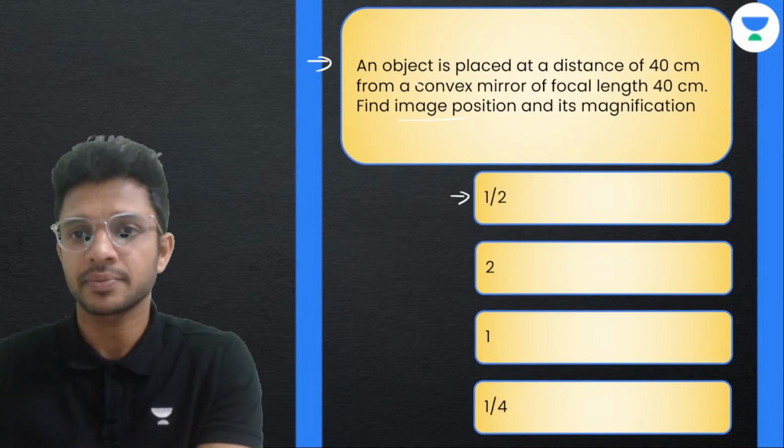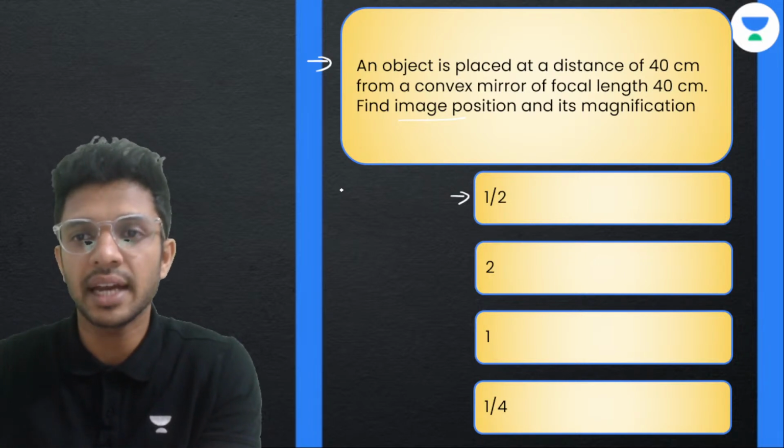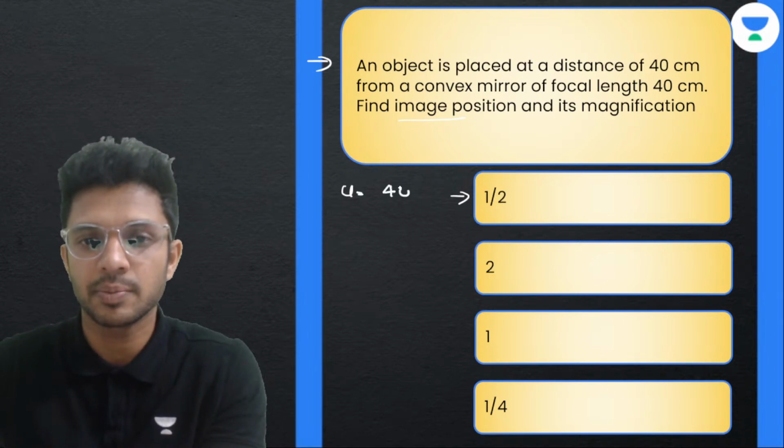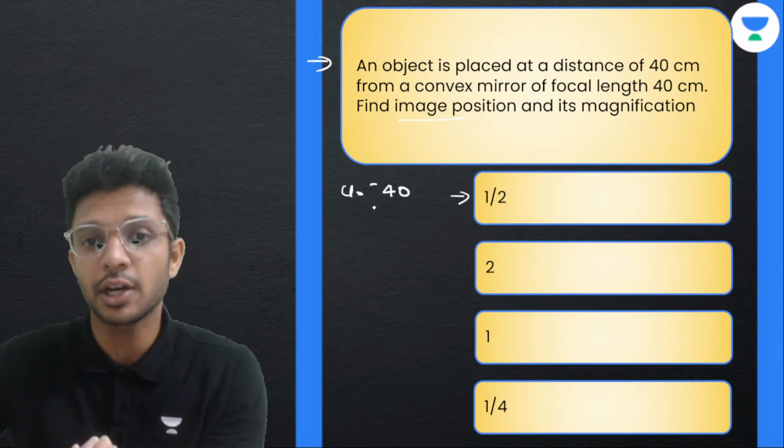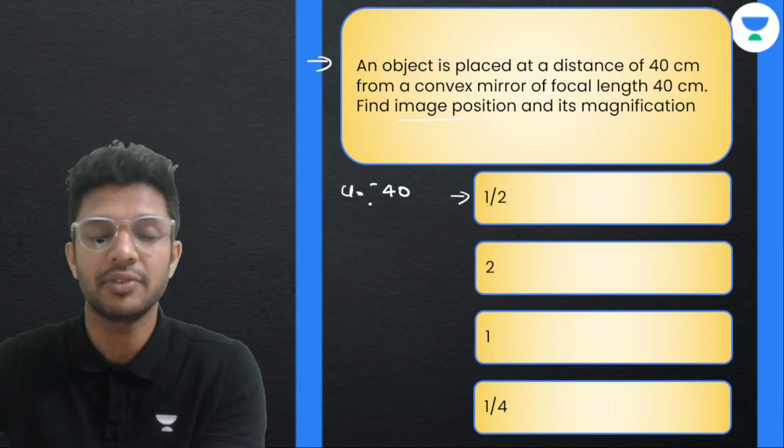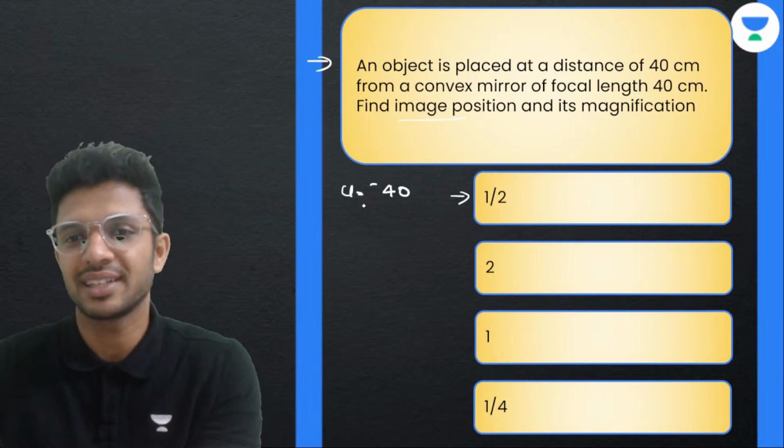Let's find out. An object is placed at a distance of 40 centimeter. As we keep the object in front of the mirror, it will be measured towards the left direction. It comes with a negative sign. Okay.